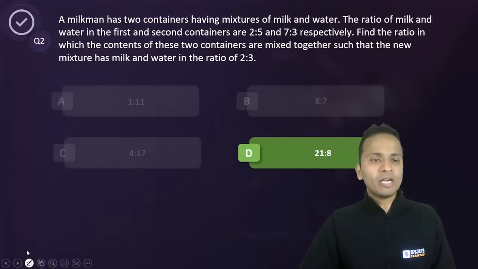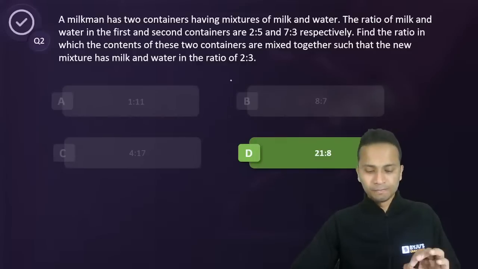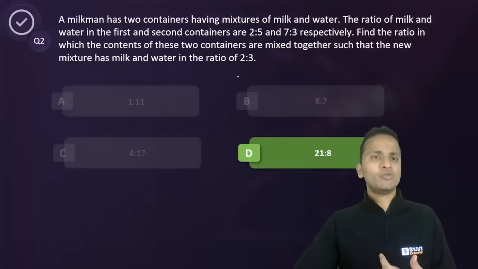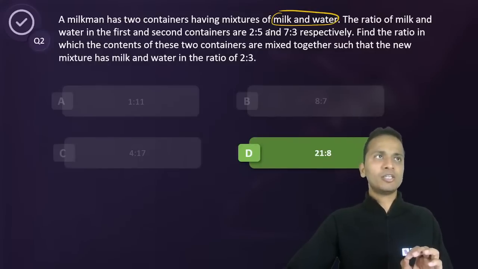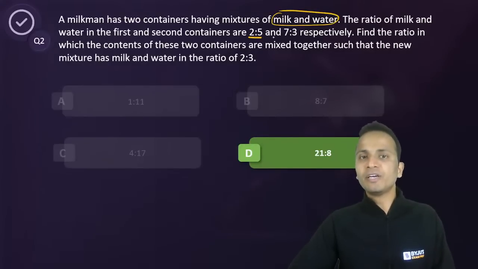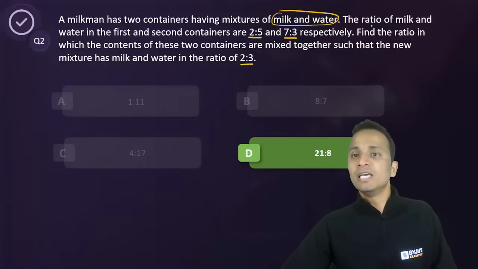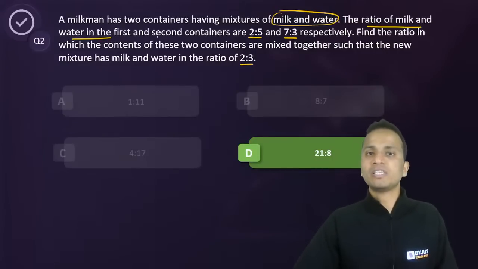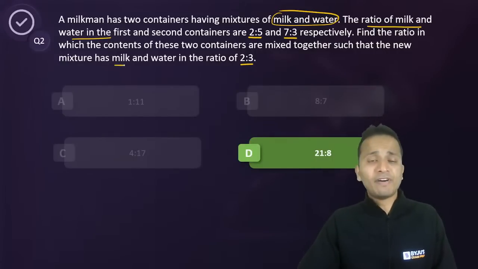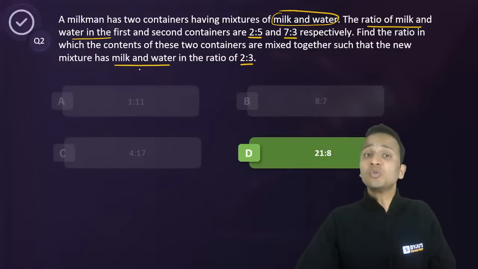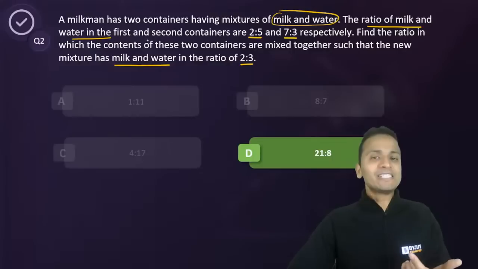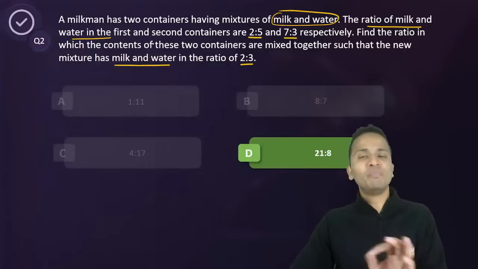Now, one very important learning for this question is, in the actual examination, when we see this type of question, you see the ratio of milk and water. Now, just to make sure that everywhere the ratio is of milk and water, you have to just check this. The ratio of milk and water in the first and second container, and finally also the ratio of milk and water is given. Sometimes what they do is, in the first line, they will write the ratio of milk and water.